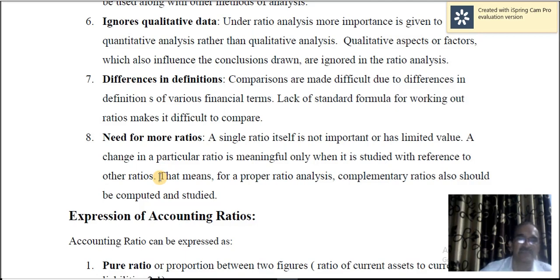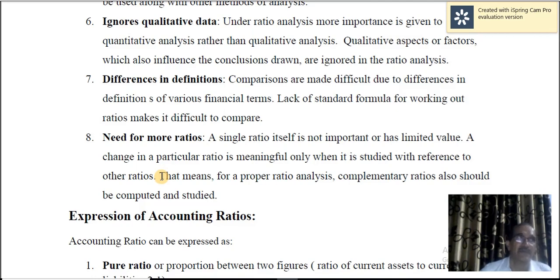Standard ratio, let us take 2:1. That means if you consider the current ratio, definitely the current ratio of the particular concern is very good because it is 3:1. Current assets are 3 times the current liabilities. Even if the value of current assets comes down significantly, still they will be able to meet the current liabilities.